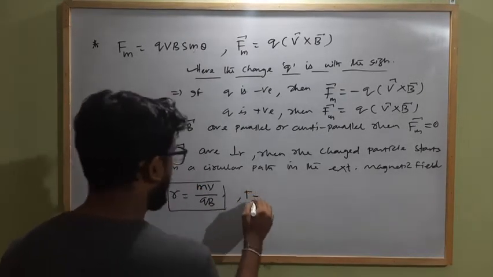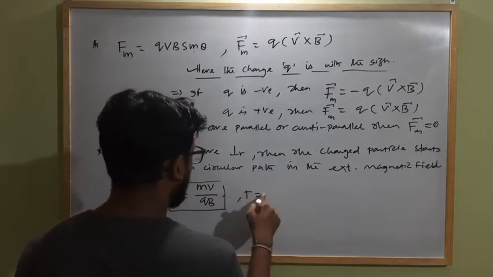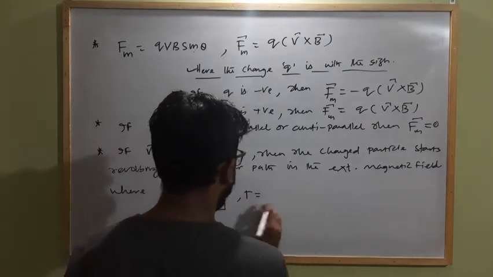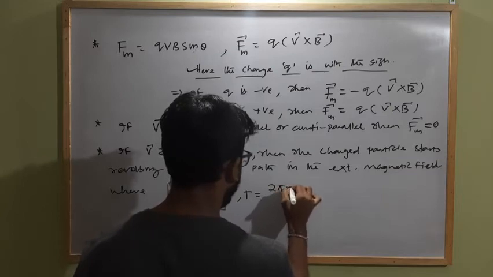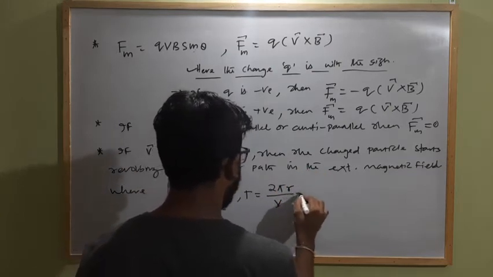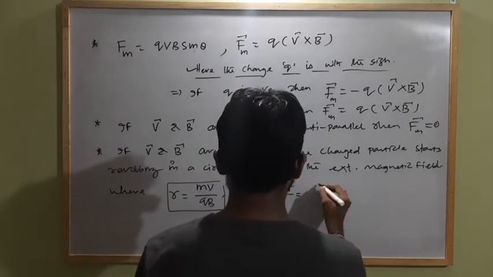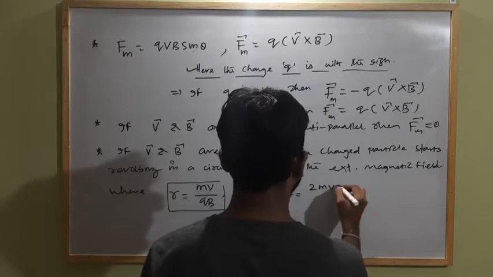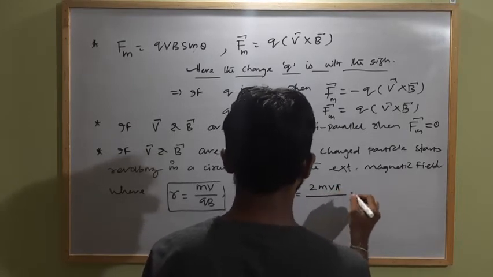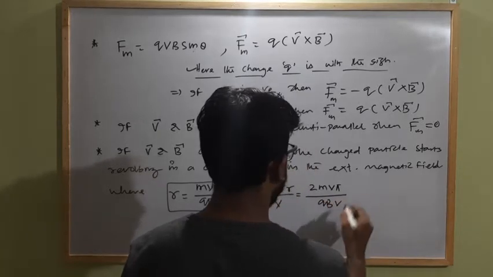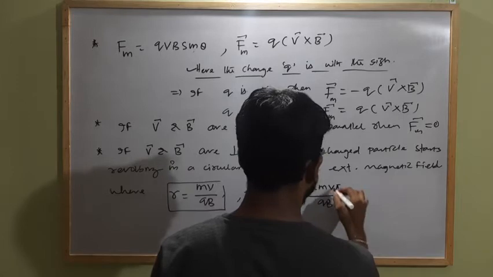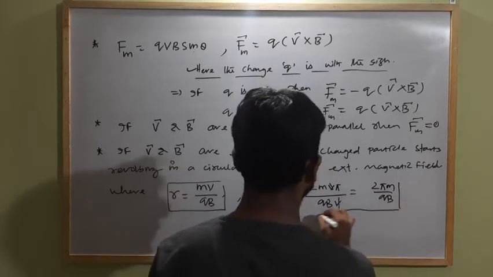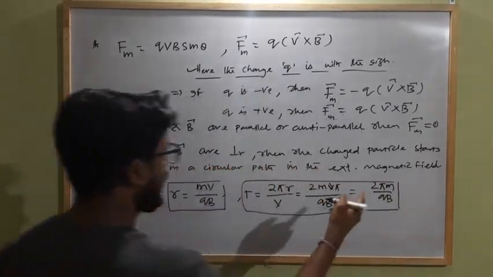The time period for one cycle is given as how much? 2 pi r by v, which is equal to how much? 2 pi m v divided by q B v. So it will become how much? v and v will cancel, 2 pi m by qB. Time period equals 2 pi m by qB.